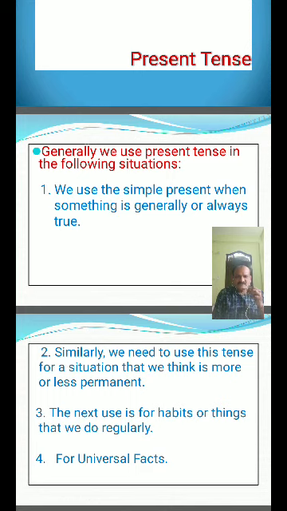The next use is for habits or things that we do regularly. Here, habituated things. We use simple present for habituated things.